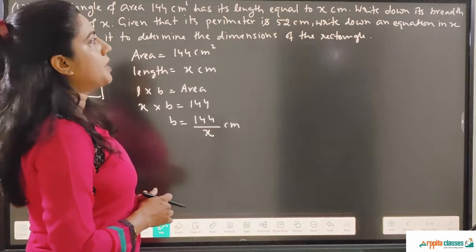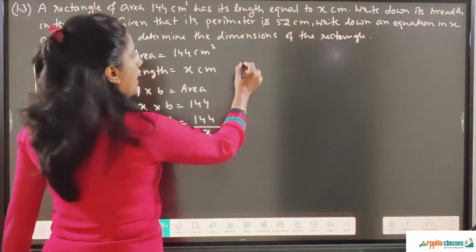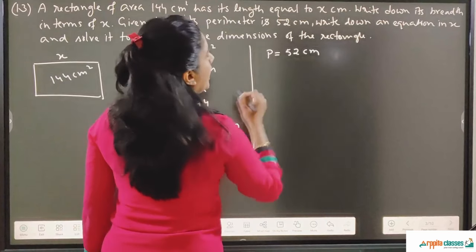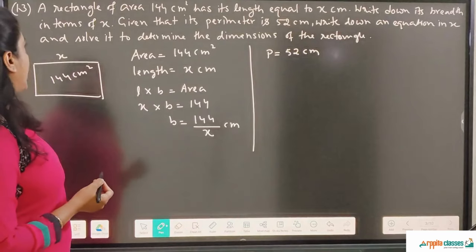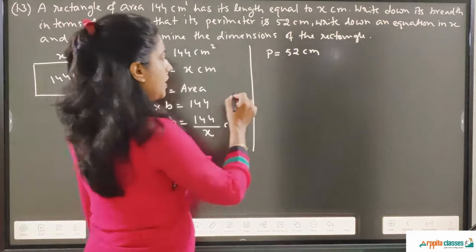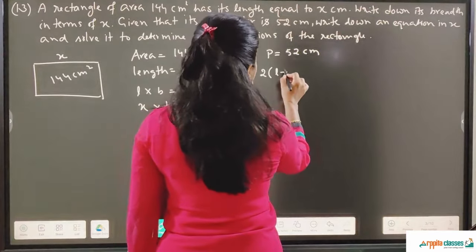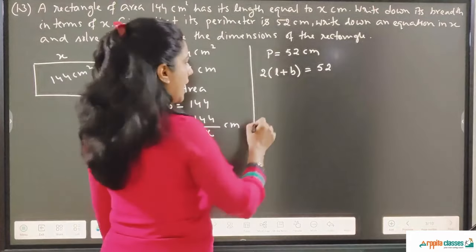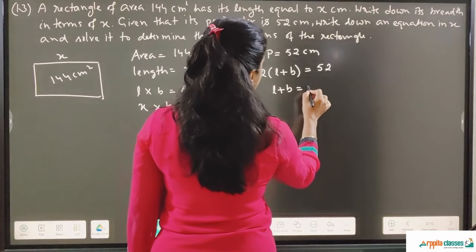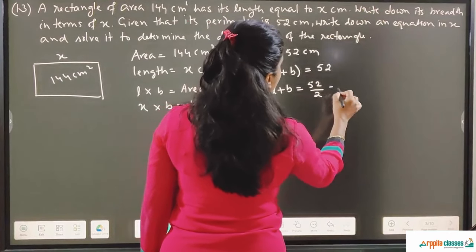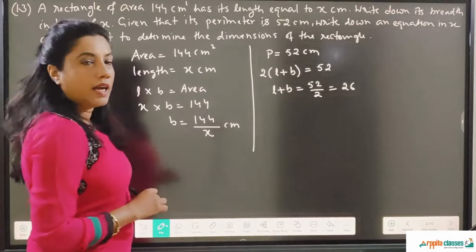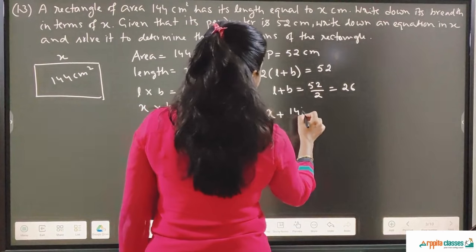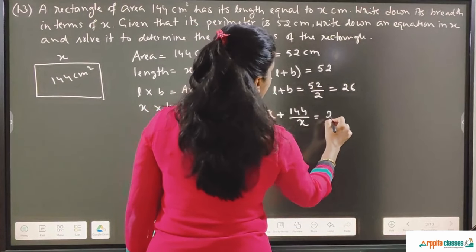Given that its perimeter is 52 centimeter. So another thing which is given to us is perimeter, 52 centimeter. Write down an equation in x. So we have to find perimeter is what? 2 whole into length plus breadth is equal to 52. I'll get 2 on the other side. So length plus breadth is equal to 52 upon 2, which will give us 26. Now length is x and breadth in terms of x is 144 upon x, will be equal to 26.